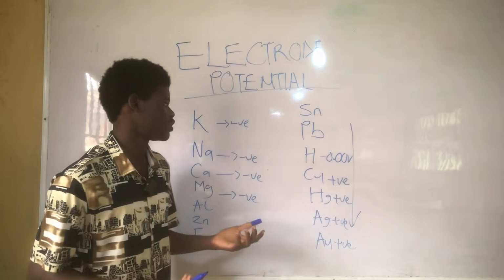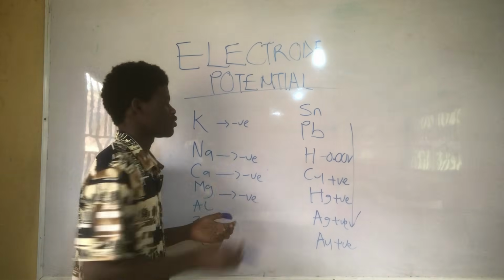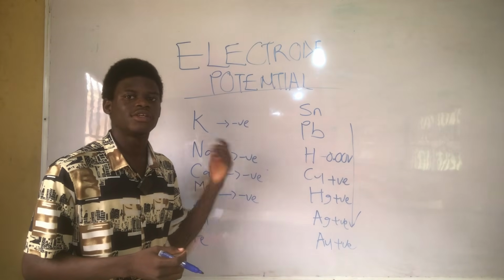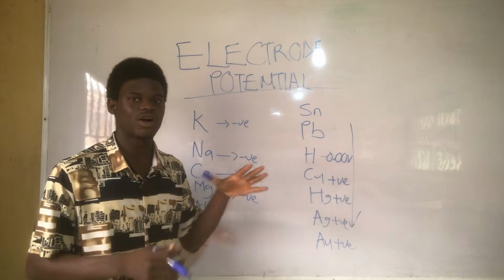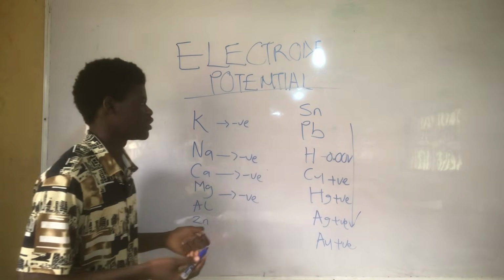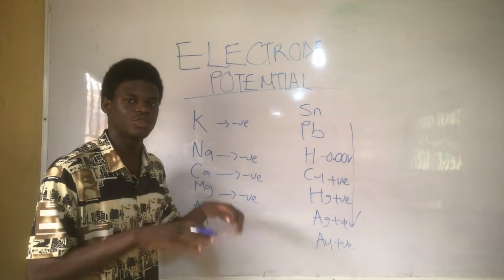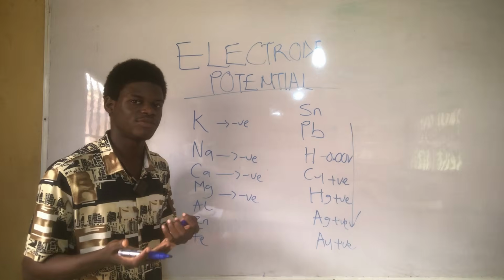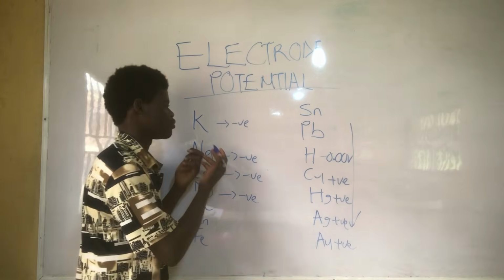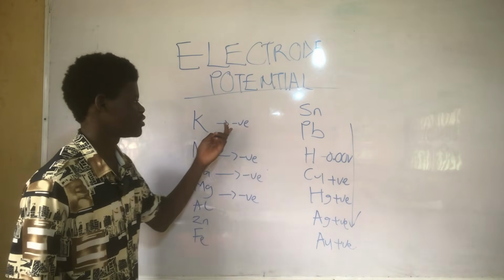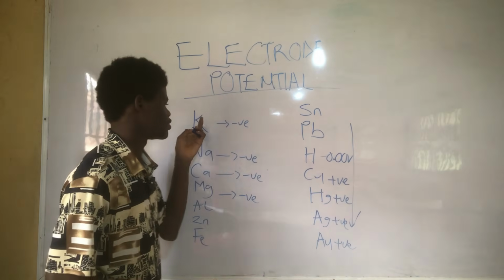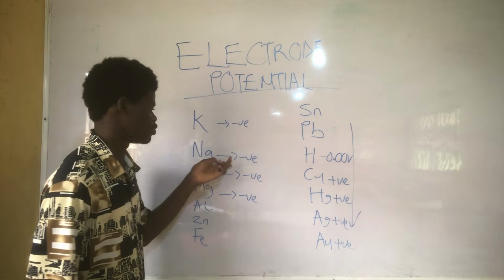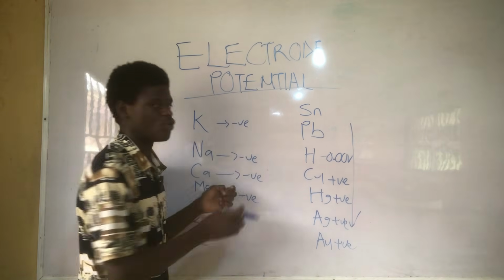So that tells us that for a metal to be very strong and to have a good reducing ability, the electrode potential has to be negative or has to be lower. And that shows you that the lower the electrode potential, the higher the electropositivity of the metal, or the stronger the metal. You can see from this trend that potassium has a negative electrode potential, and it is stronger than sodium because it has a higher negative value, or a lower value, than sodium.